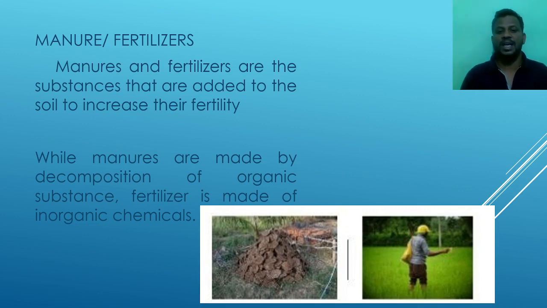Manure and fertilizers are substances that are added to the soil to increase its fertility. This means manures and fertilizers help to increase the fertility of the soil, and the fertility of the soil helps the farmer to get more yield. These are the two substances: one is manure, another one is fertilizer. By using the manure and the fertilizer, the farmer can get a good yield